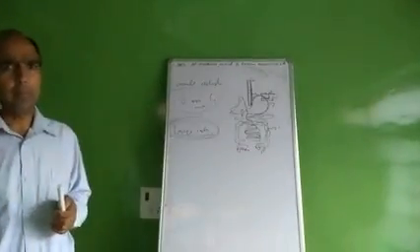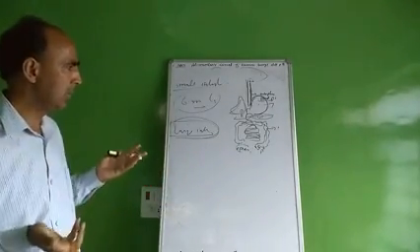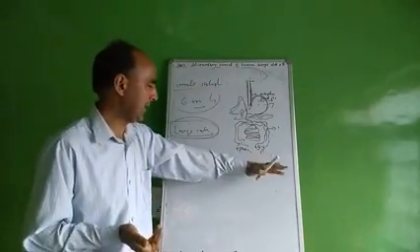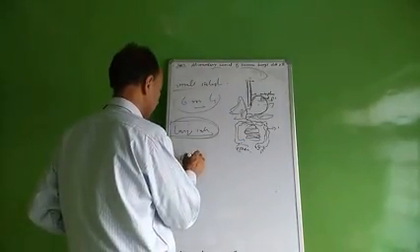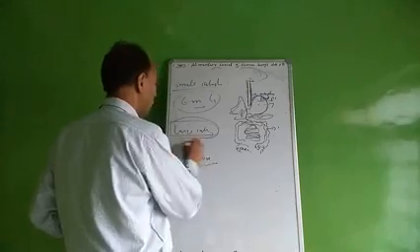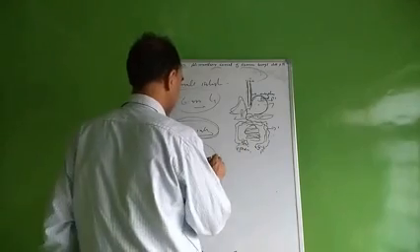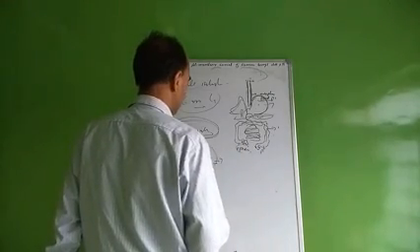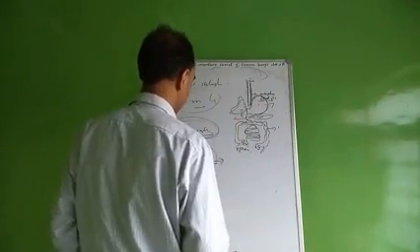Before we describe the last part, the rectum and anus, there is an important part, the appendix. You all know that here it is the appendix. The appendix is a vestigial organ. It is a functionless organ in our body.